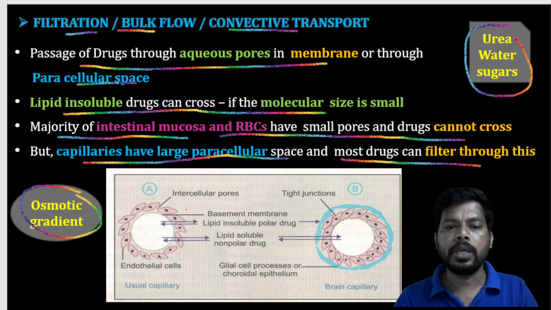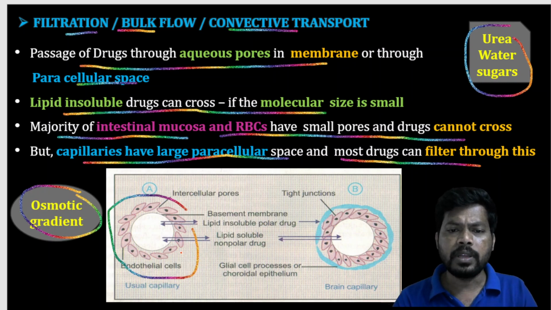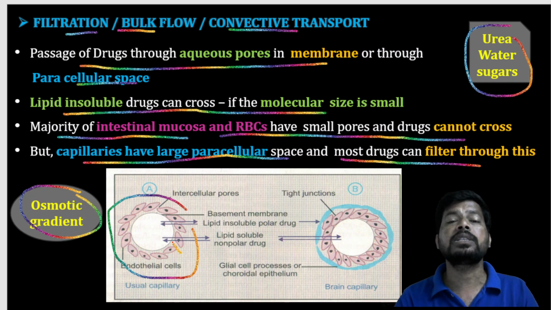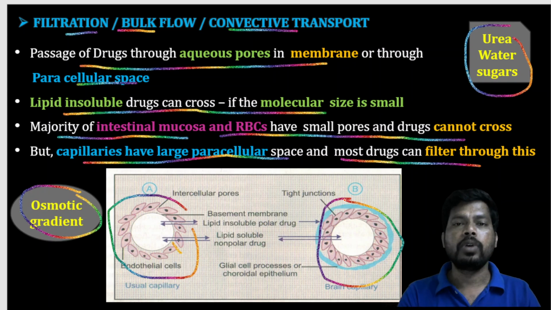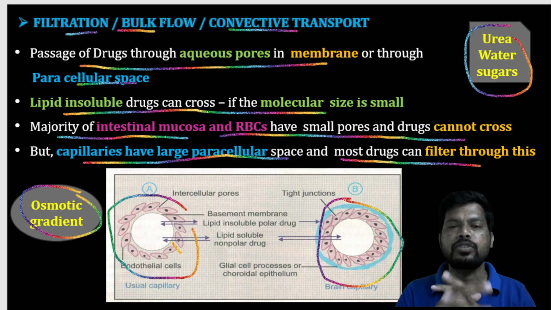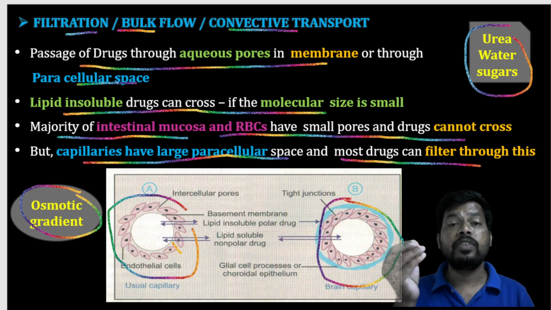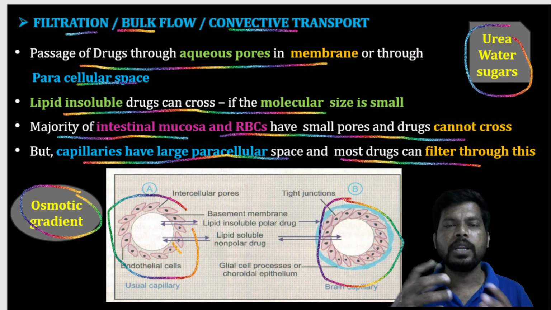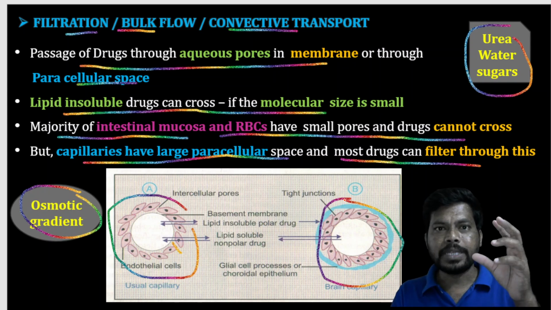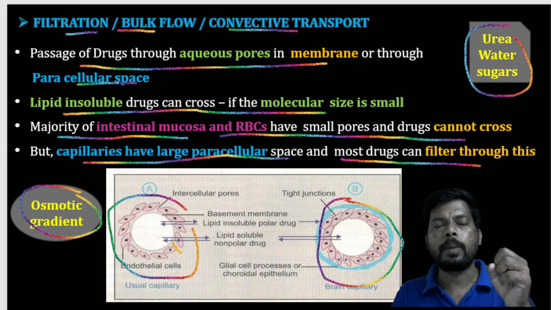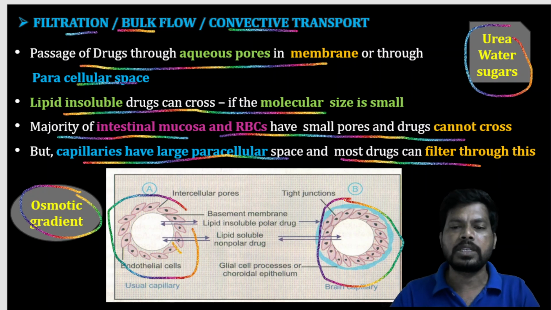So here you can compare. This is a general blood vessel, an endothelial cell, which may have little spaces, so there is a chance that a drug can pass through here. But when coming to the blood-brain barrier, it is a tight junction formed by astrocytes. Peripheral blood vessels, the endothelium layer, can permit drug molecules, but the brain does not easily permit them because it is a tight structure, the blood-brain barrier formed by astrocytes, one of the neuroglia of the central nervous system.